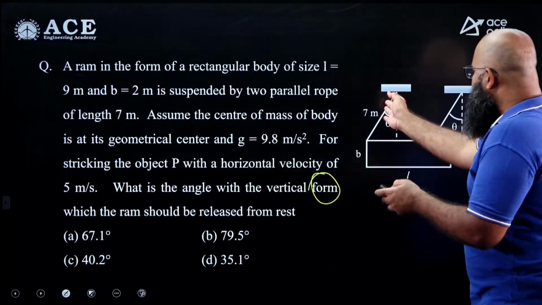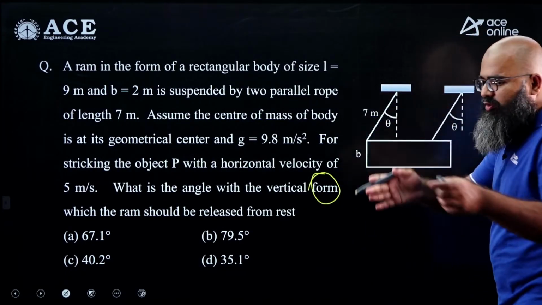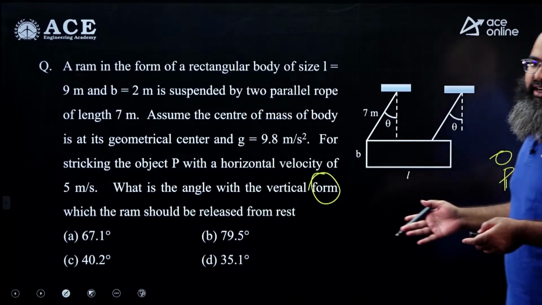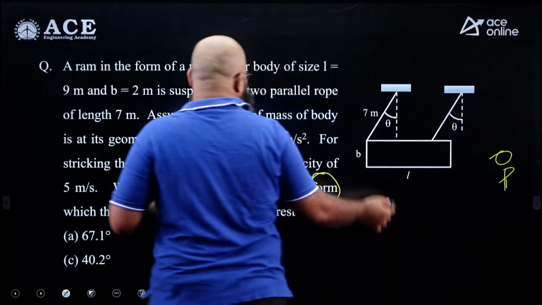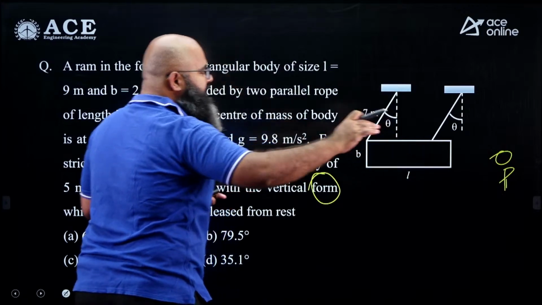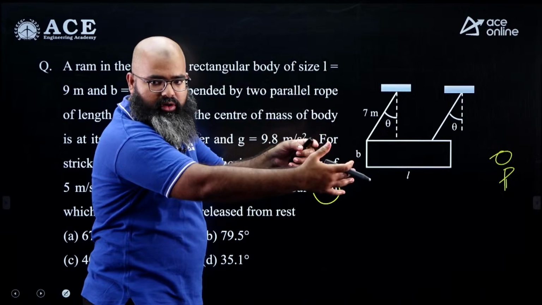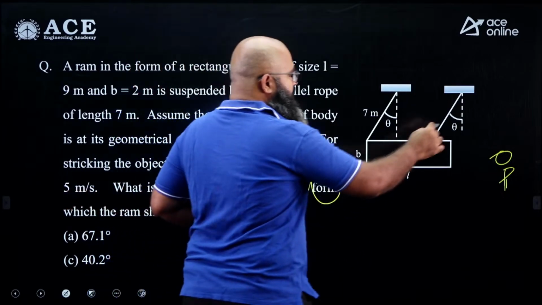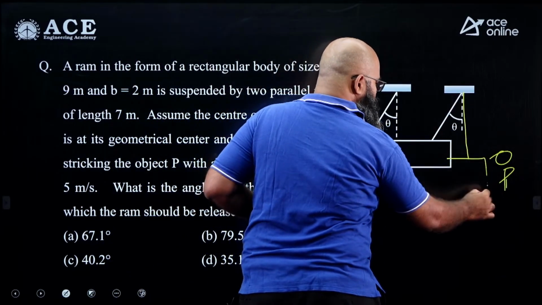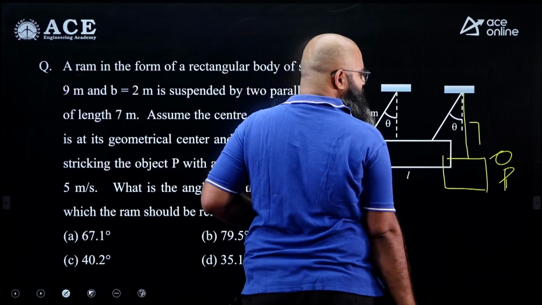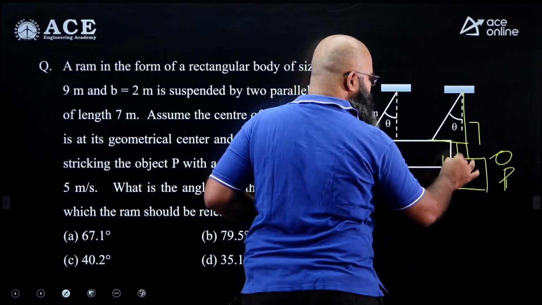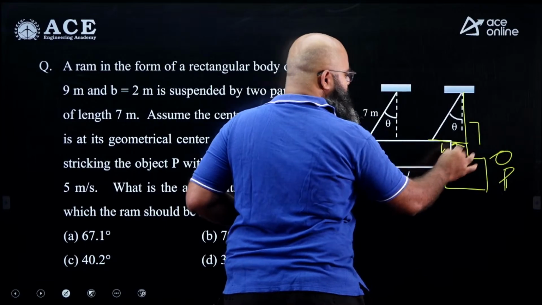Now at what angle will I release this so that when it comes in the horizontal position it will acquire a velocity of 5 meter per second is the question. Now very simple, this body is undergoing pure translation, so I can say its gravitational potential energy is converting into kinetic energy. Let us say when it comes to the standard position, this is going to be 7, that means its initial height with respect to this as reference datum is equal to h.